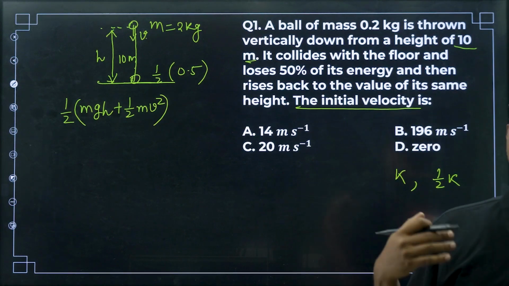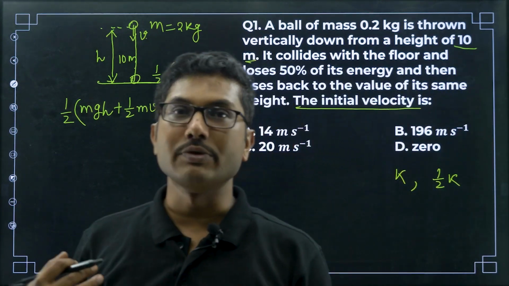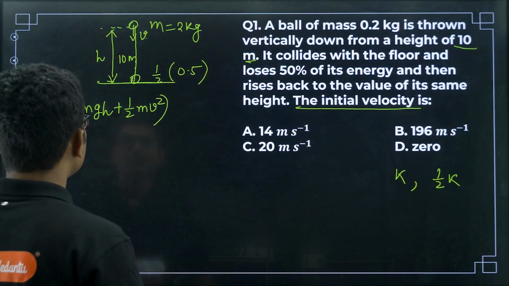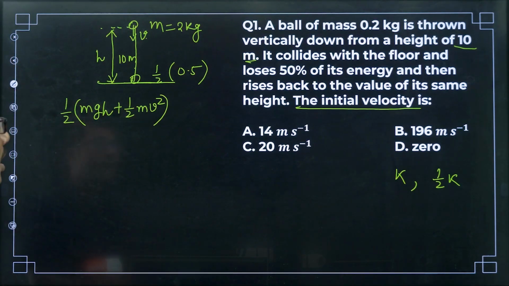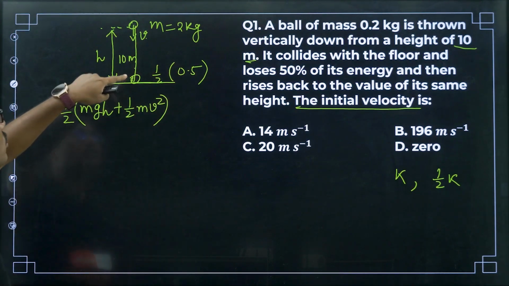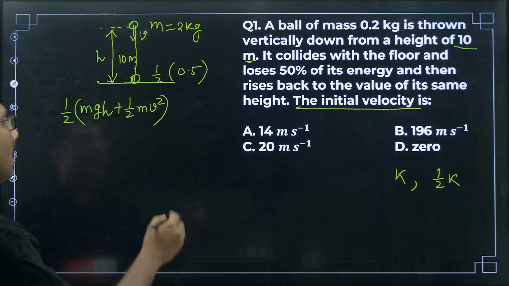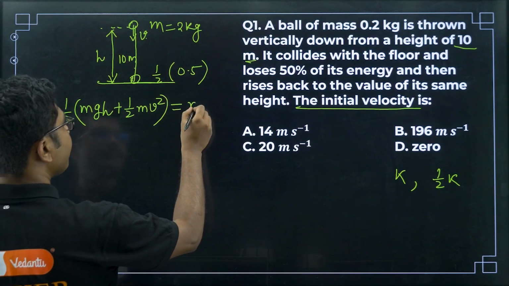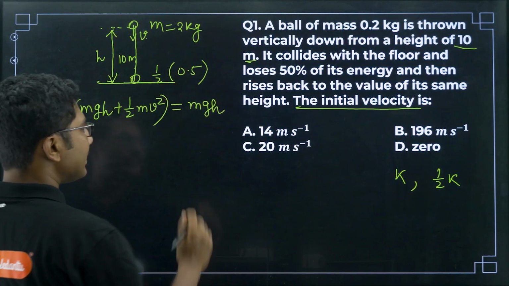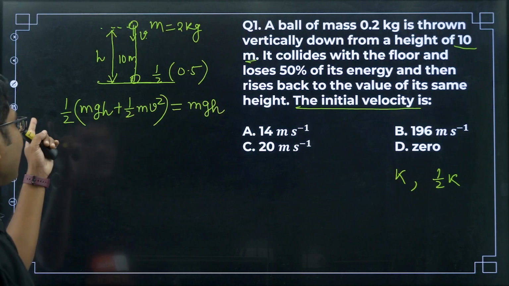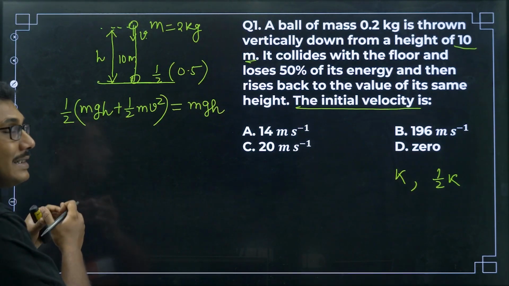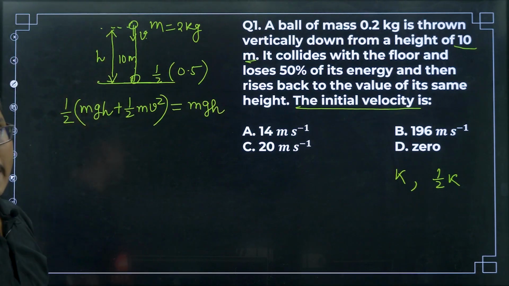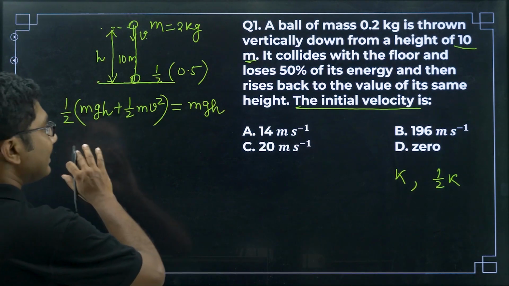So that is half mgh plus half mv squared. Now after the collision, having this much energy, it rose to the height h again. So this should be equal to mgh. This is the physics here. Whatever energy it has after losing energy is sufficient to take it back to the same height. Now this is the equation.